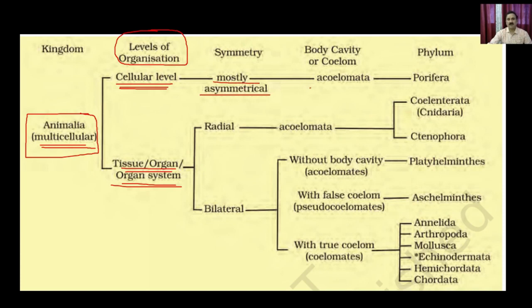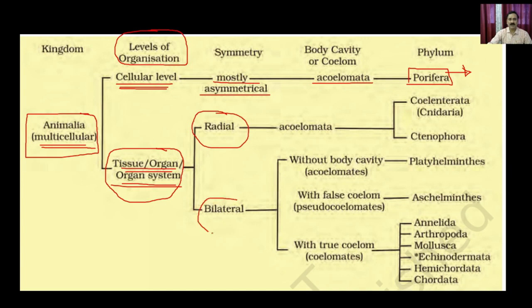If it is asymmetrical, and then you go with the body cavity, it could be acoelomate. So if an organism has a cellular level of organization, does not have any symmetry, and does not have any kind of cavity, then it belongs to the phylum called Porifera. Similarly, if it is a tissue or organ level of organization, then in terms of symmetry, it could have radial symmetry or bilateral symmetry. If it is radial symmetry and acoelomate, which means it does not contain any body cavity, then it can belong to Cnidaria or Ctenophora.